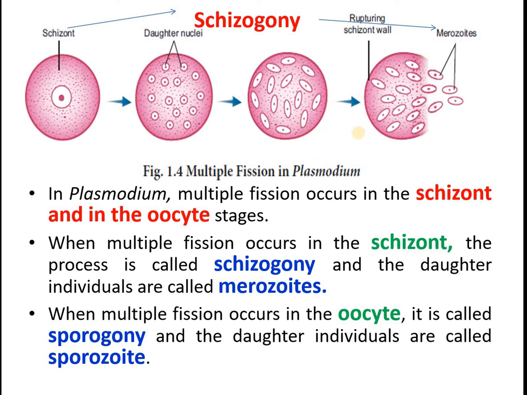When the multiple fission occurs in the oocyte, it is called sporogony. The daughter individuals formed in oocyte are called sporozoites. Sometimes they may ask differences between zysogamy, sporogamy, or merozoites and sporozoites.